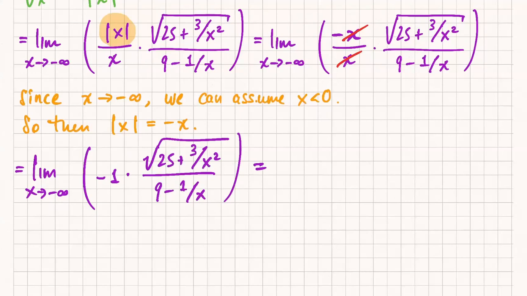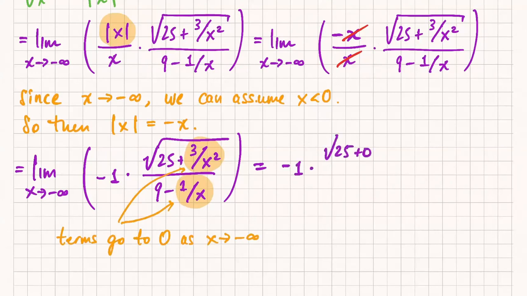And now, I think now we're ready to take the limit, right? Now we're ready to actually do the limit. So if I highlight these reciprocals, what do we remember about those reciprocals? They go to 0, right? As x goes to negative infinity, those reciprocals go to 0. So we get a limit of, let's see, the -1 times square root 25 plus 0 over 9 minus 0. So we'll end up with -5 over 9 as our final answer.